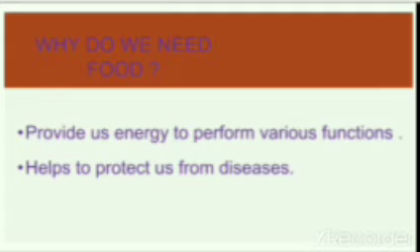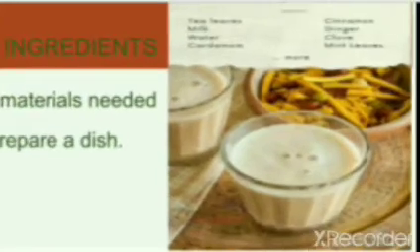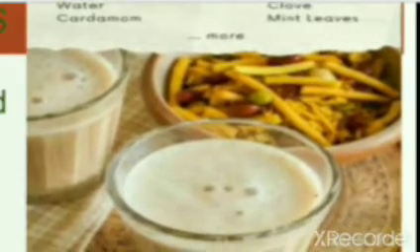Then we need to know what are the things used to prepare any kind of dish. So here you can see masala tea. As you know, tea is prepared with tea leaves. And what are the other materials used to prepare this tea? In addition to tea leaves, we use sugar, milk, and water. And this is a masala tea.